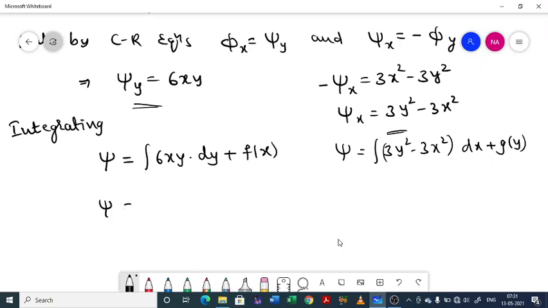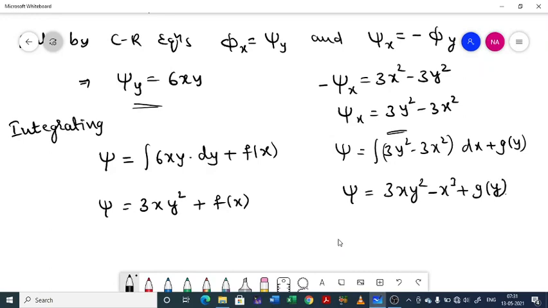So psi equal to 3xy square plus f of x, and psi equal to 3xy square minus x cube plus g of y. Hence 3xy square plus f of x, call this equation 1 and this equation 2.